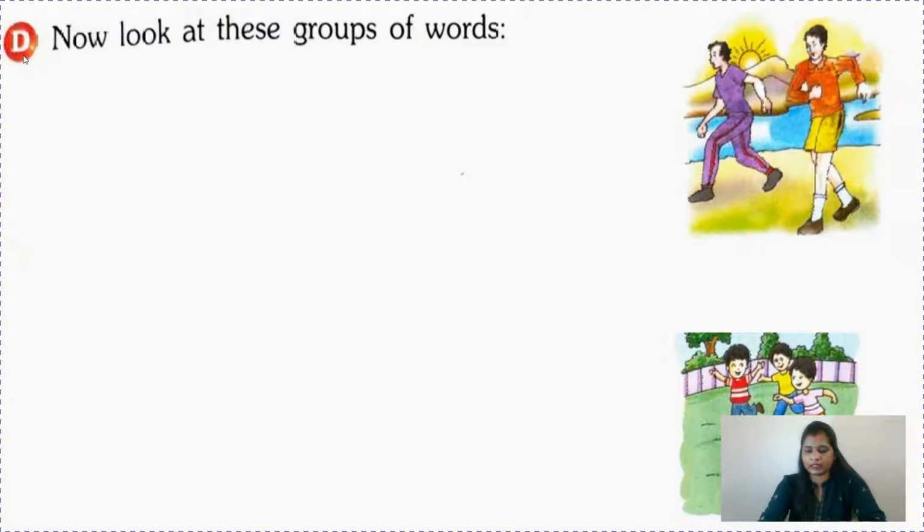They are doing exercise, physical activity. And in the second picture, we can see a picture of a park or a garden. Three children are playing with a football. So let's see the words now.